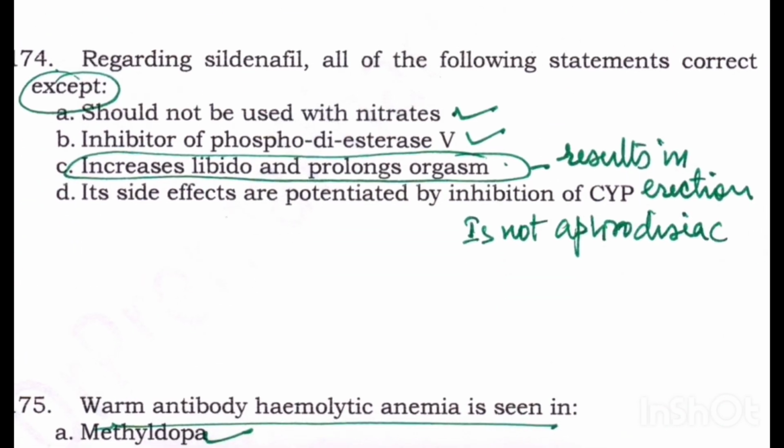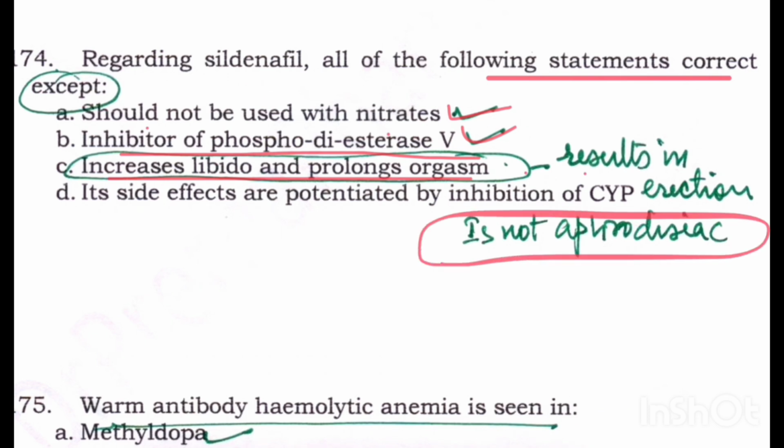Regarding sildenafil, all the following statements are correct except: sildenafil should not be used with nitrates. This is correct because it causes severe hypotension. Inhibitor of phosphodiesterase 5. This is correct. It increases libido and prolongs orgasm. No, this is not correct. This is just a drug which helps in erection. It is not an aphrodisiac. It does not increase the libido. Its side effects are potentiated by inhibition of cytochrome P450. Yes, this is correct. So the right answer is the libido option because they are asking except.